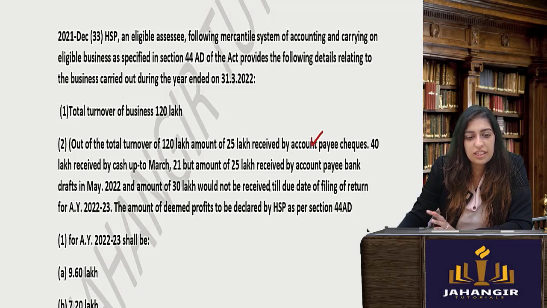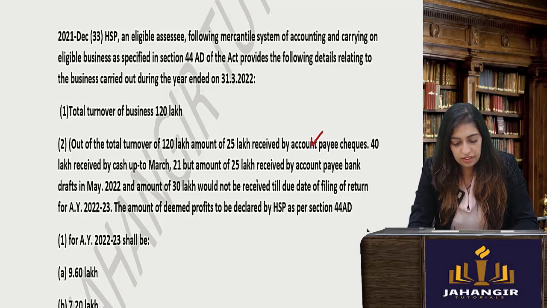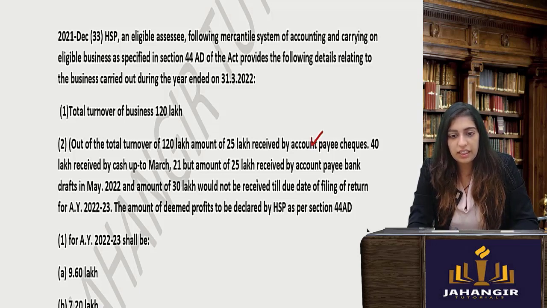Irrespective of when it is received, it doesn't matter. All you have to do is take that 120 lakhs and subtract what is received in the bank, the 25 lakhs by account payee cheque and the amount received by account payee bank drafts in May. It doesn't matter when.